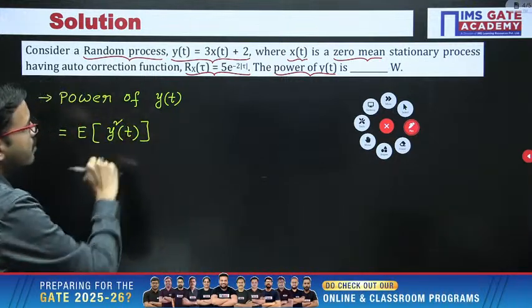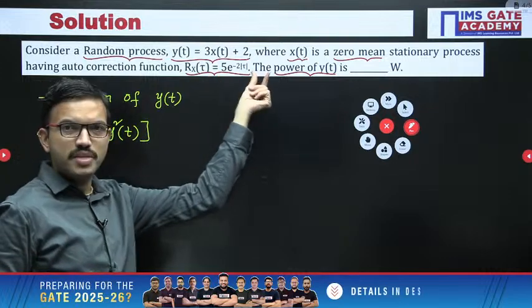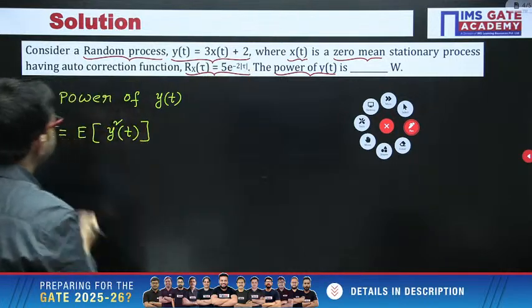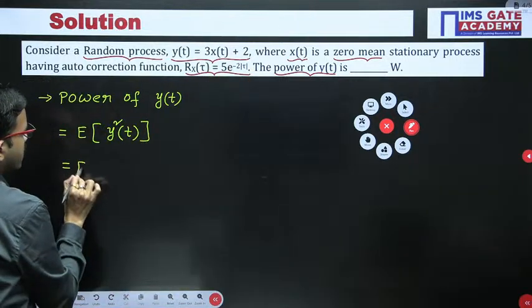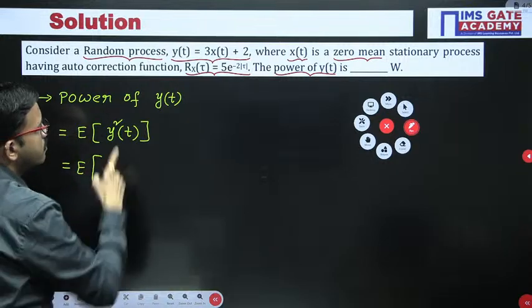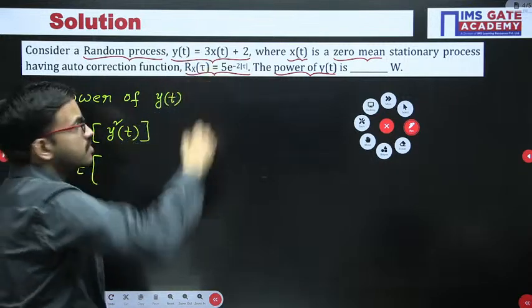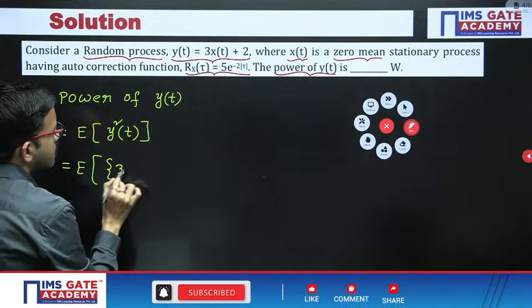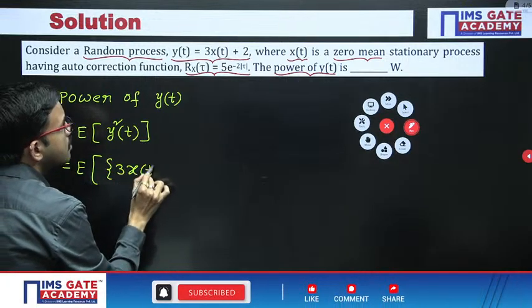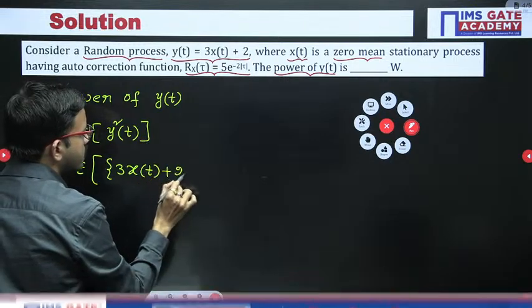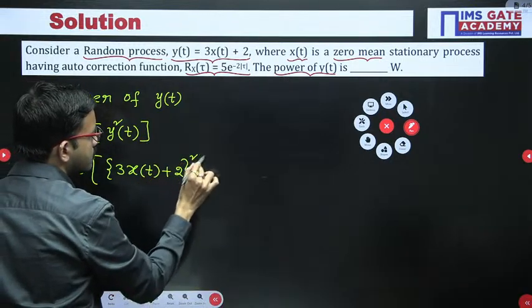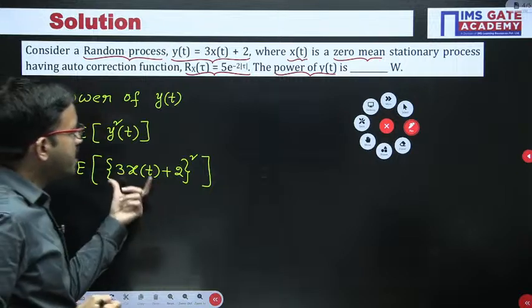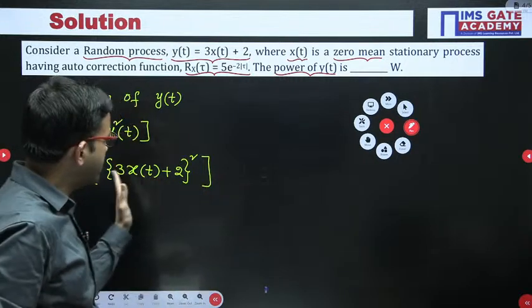Now here y of t is nothing but 3x of t plus 2. This one you can substitute here: expectation of, in place of y of t, this entire equation, 3x of t plus 2 whole square.